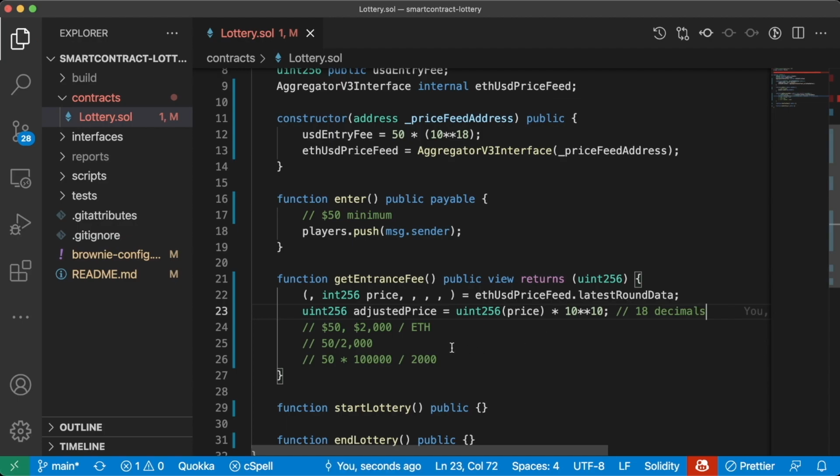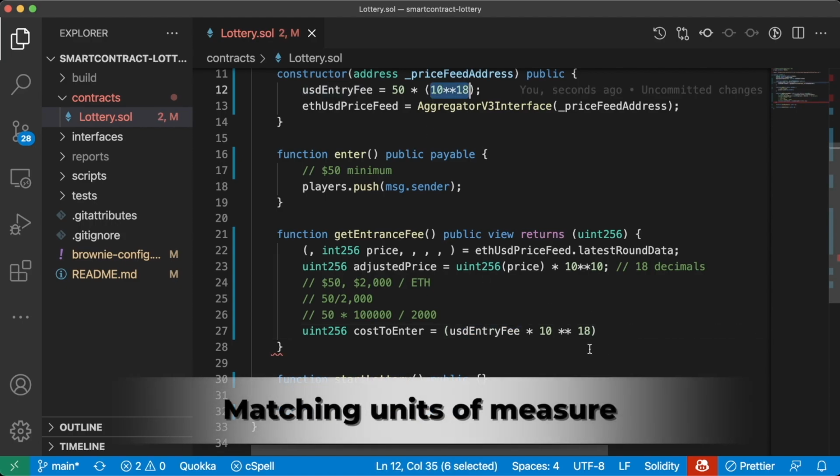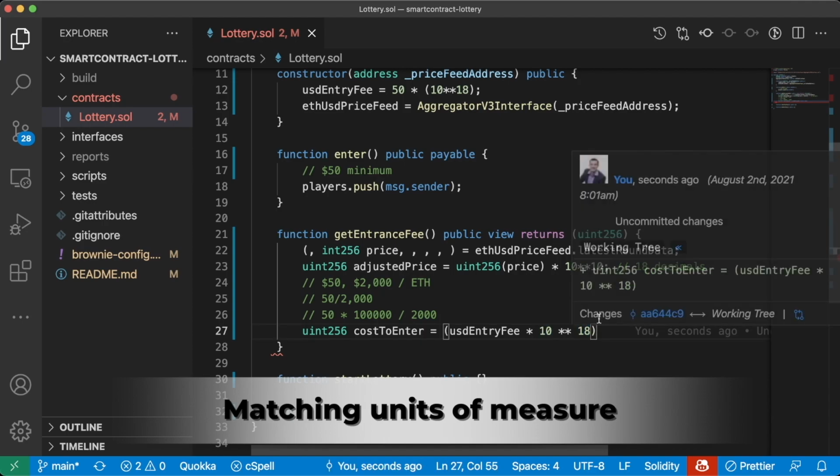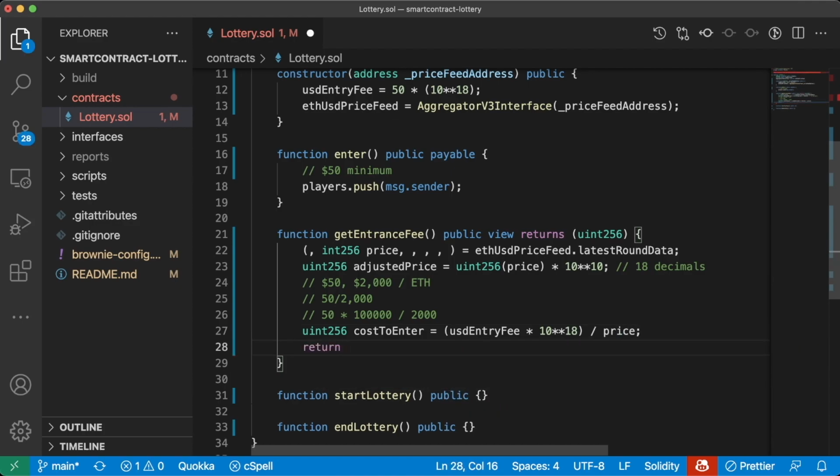Now that we have this adjusted price, we'll do uint256 cost to enter is going to equal USD entry fee times, again, we're going to want to times it by some big number here. So we'll just times it by 10 raised to the 18th. This way, USD entry fee has 18 decimals, but it has an additional 18 decimals here that'll get canceled out with our price feeds, and the math will work, divided by price. And then we'll return cost to enter.